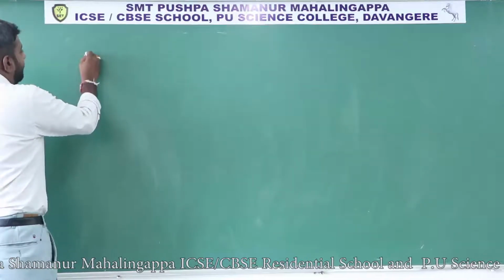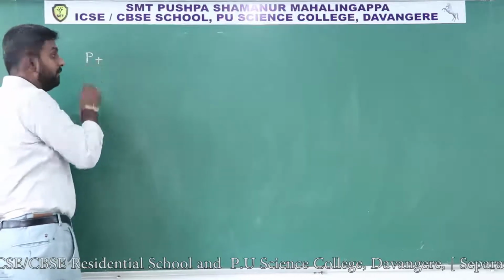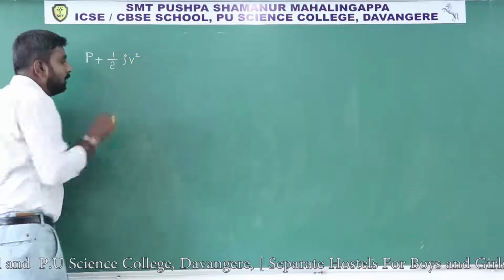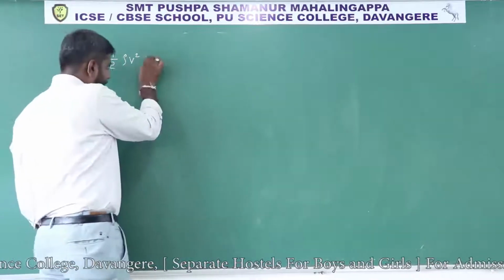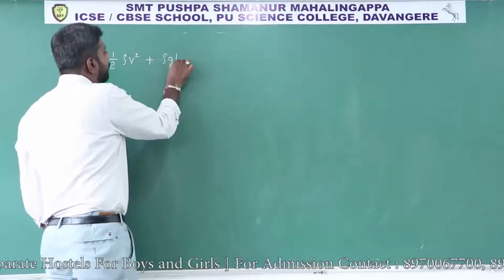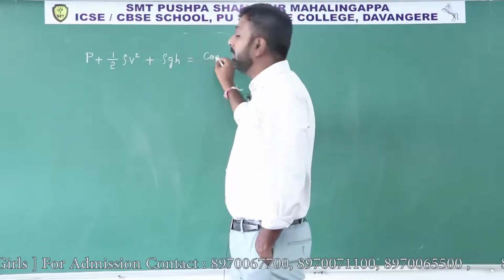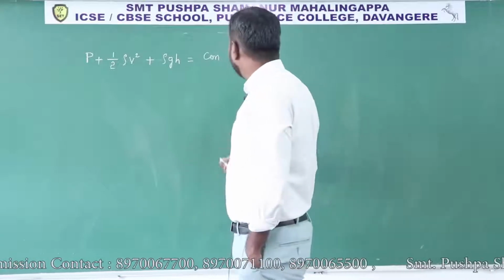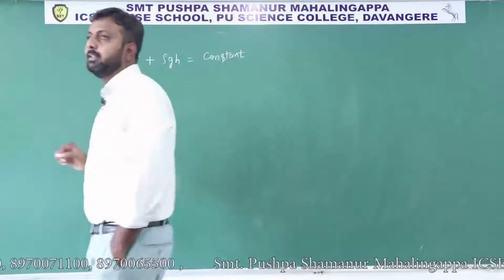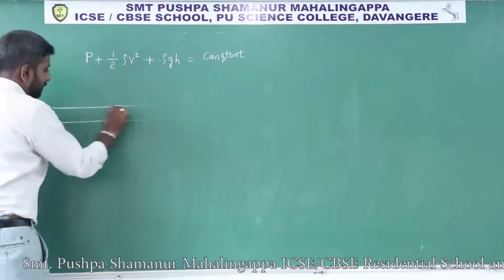This is pressure energy per unit volume, P, plus kinetic energy per unit volume, half rho v squared, plus potential energy per unit volume, rho g h. So this total energy in an incompressible flowing fluid remains constant at every point. That is Bernoulli's principle. So how to understand that concept? In this pipe,